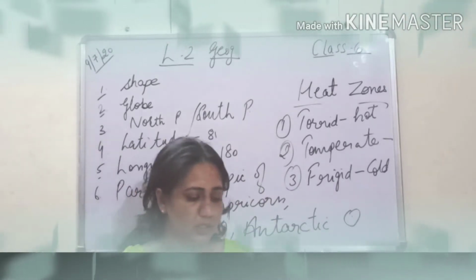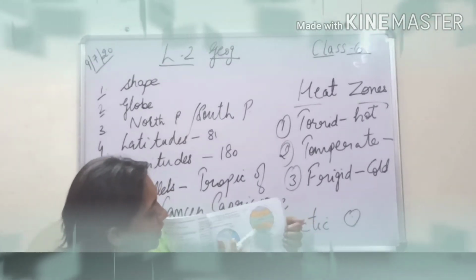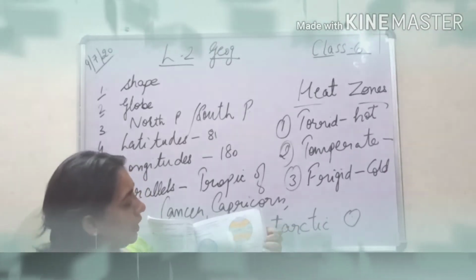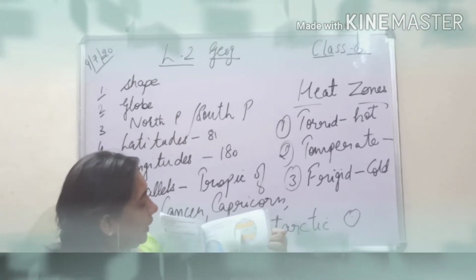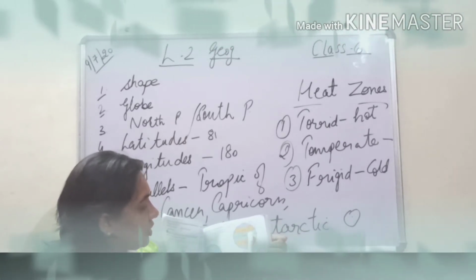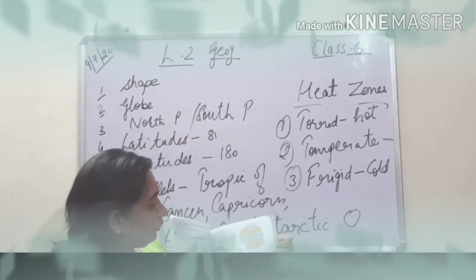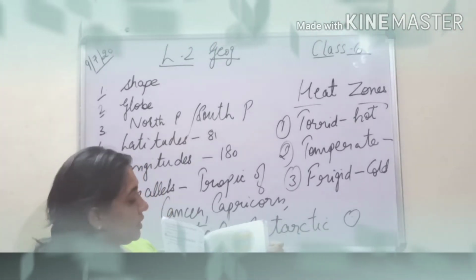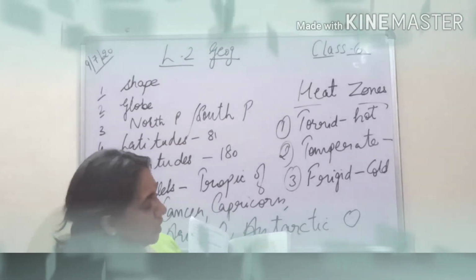Today we are going to see the heat zones. As you can see in the diagram given in your book, different heat zones are shown. The equator is assumed to be 0 degree, the line in the middle. Just above it, you can see this portion in green color, and the same green portion just below the equator, that portion is known as torrid zone, because here the rays of the sun are direct. So it is very hot, and that is why we call it torrid zone.